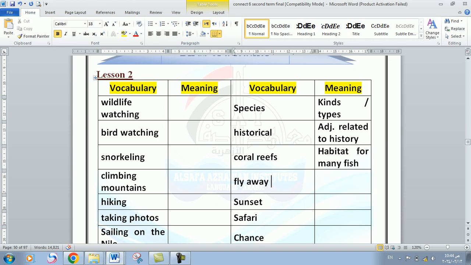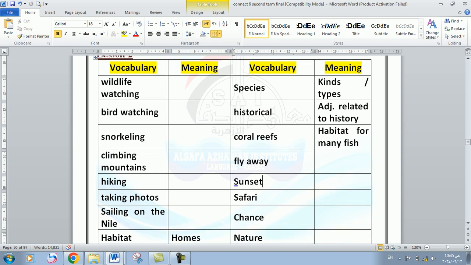The next word that I have is the word fly away. Fly away. I can say in an example that the bird flew away when he saw me coming. The next word I have is the word sunset. Sunset. This is when the sun goes away. Yes, the sun rises in the morning and it sets in the afternoon or before the evening. So I can say sunset, which means that the sun goes down. Safari.